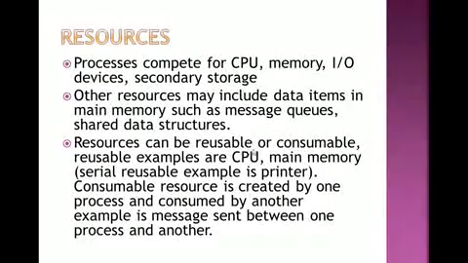Resources can be reusable or consumable. Reusable examples are the CPU and main memory. Consumable resources are created by one process and consumed by another, such as a message sent between one process and another.